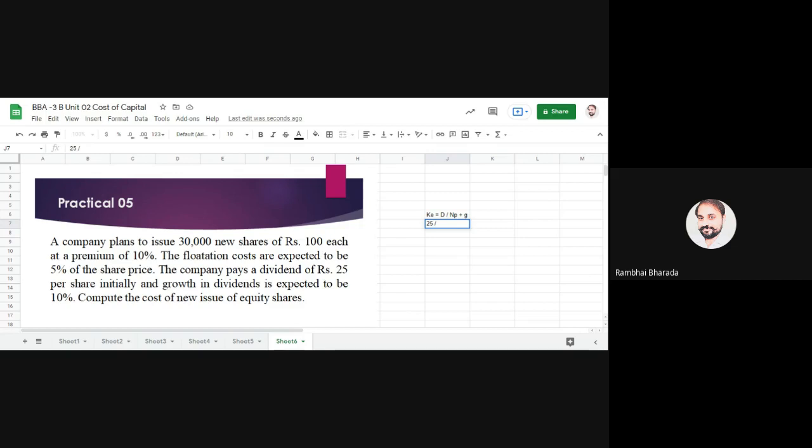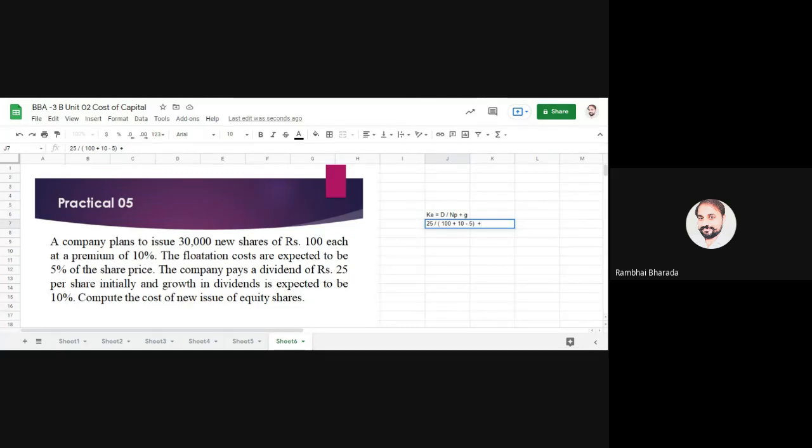105. Okay, so it looks like this. 100 is the face value plus premium of 10% minus 5% issue expenses, and plus G, G means growth rate.